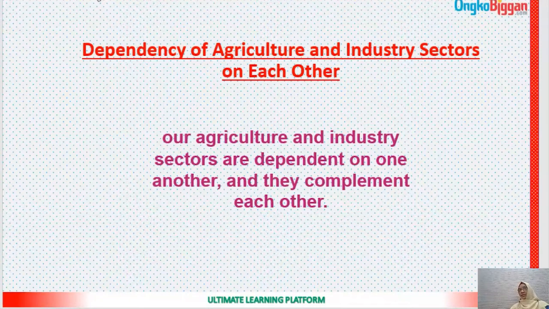Whenever I was studying the board questions for you, I saw that about 70% of the questions have a creative stimulus, or there is a chart for the industry sector, agriculture sector, and service sector. There is a creative question for 3 marks or 4 marks on the dependency of the agriculture and industry sectors on each other and how they complement each other. Okay, so this is a very important question.